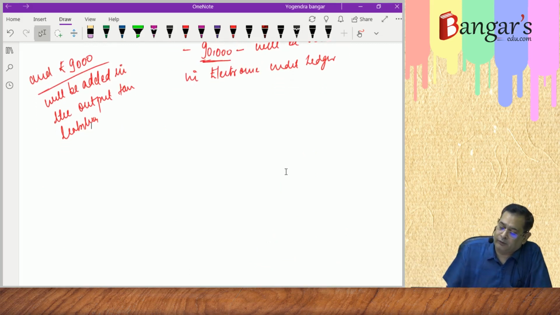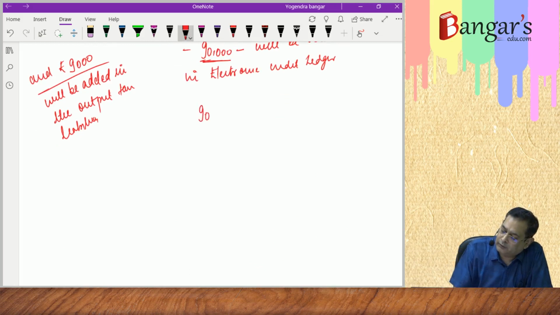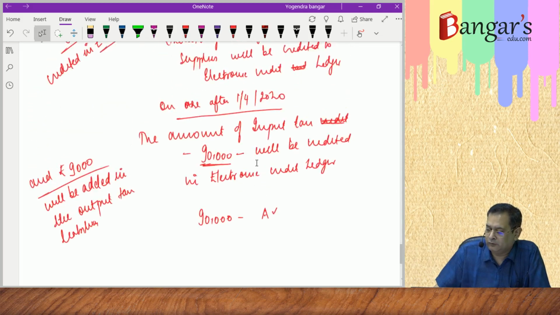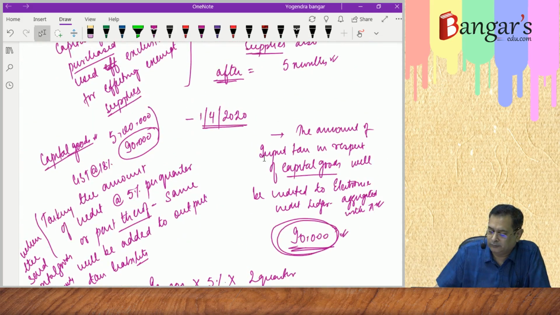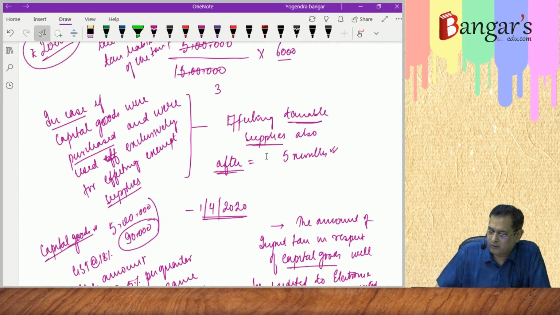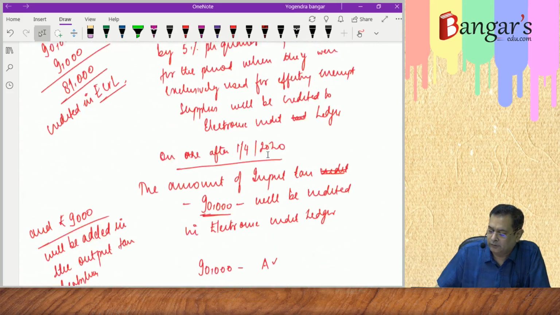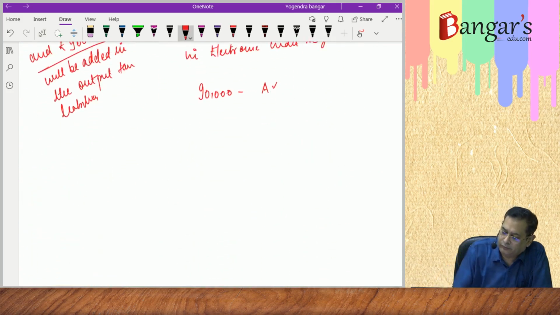Now what happens is, when this 90,000 is credited, it is denoted as A, and the earlier A was how much? When the common credit was how much earlier? That was, say, 3,60,000. This 3,60,000 is also the common credit, so it will now be 4,50,000.